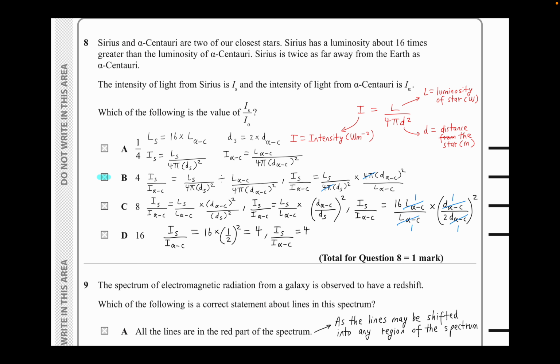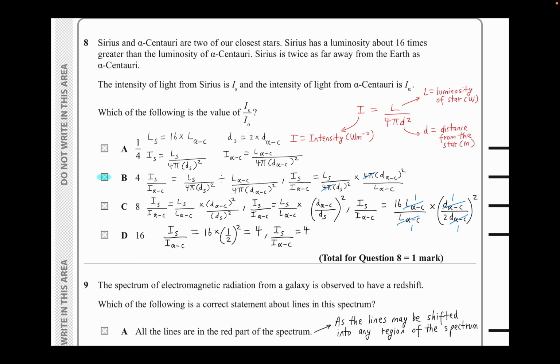The intensity of light from Sirius is written IS, and the intensity of light from Alpha Centauri is I alpha. Which of the following is the value for IS divided by I alpha? The I just stands for intensity in this case. So we're going to use this formula.